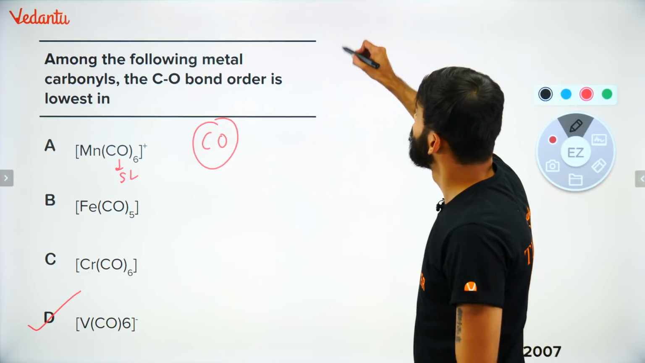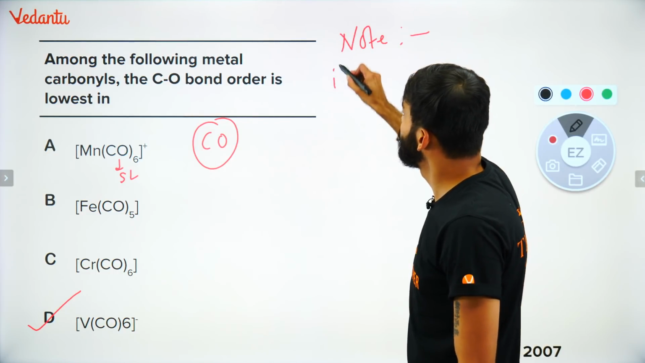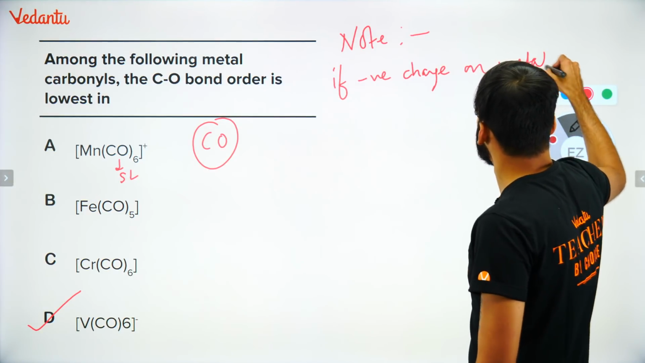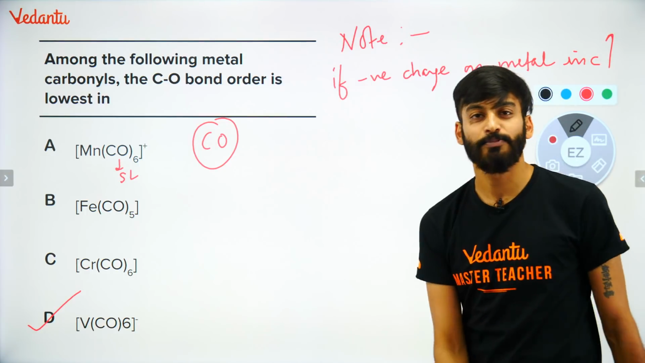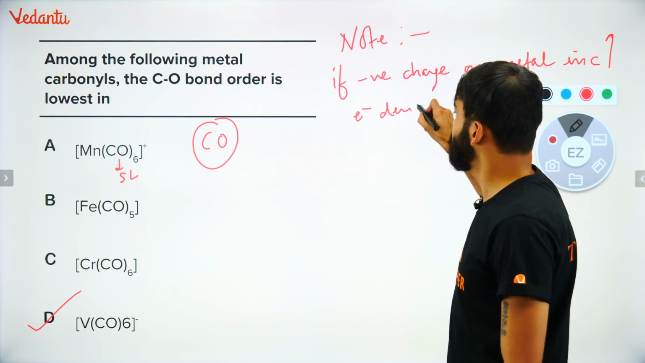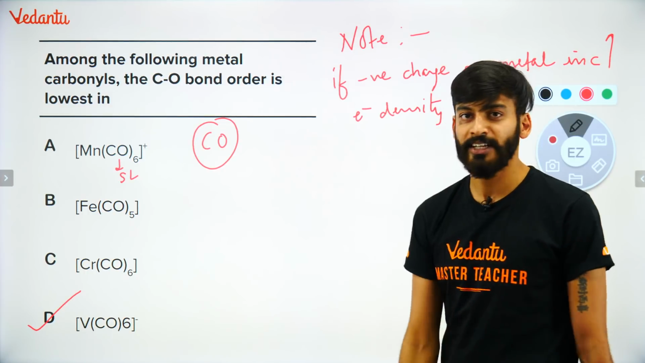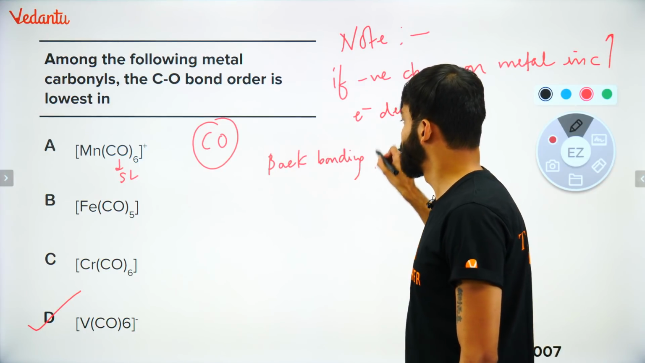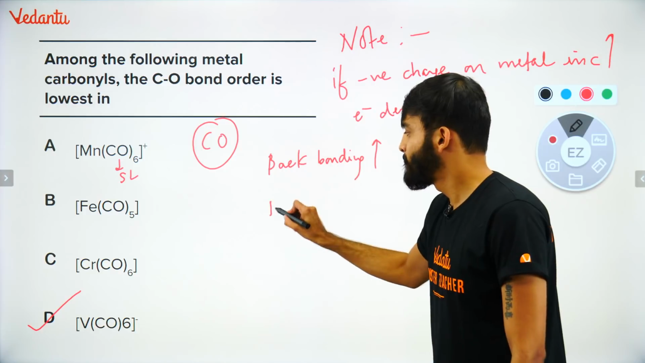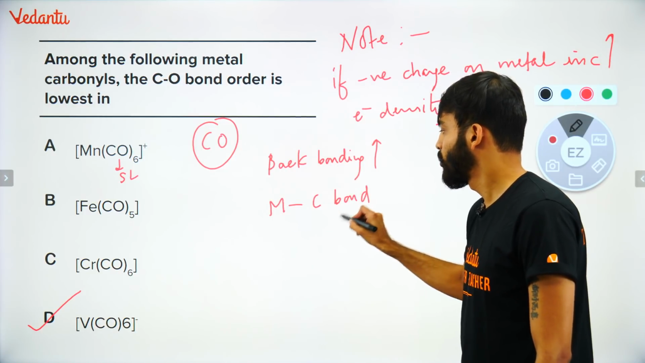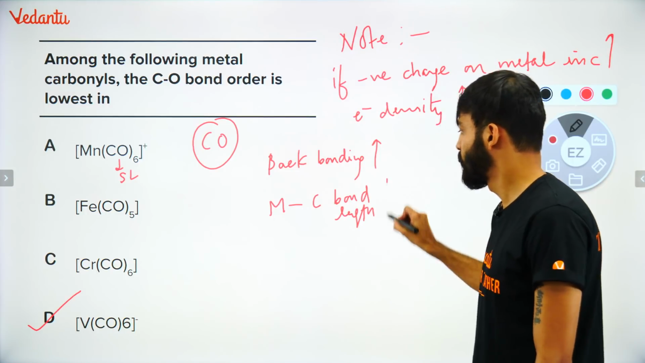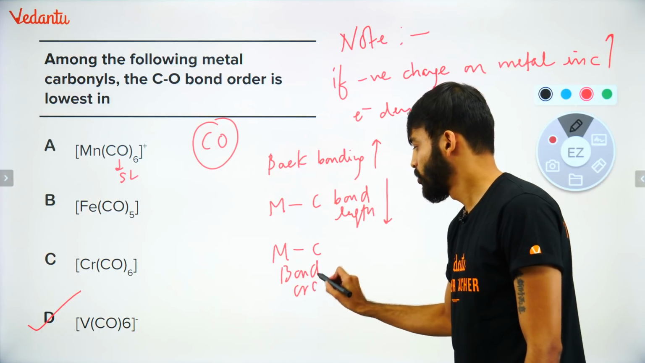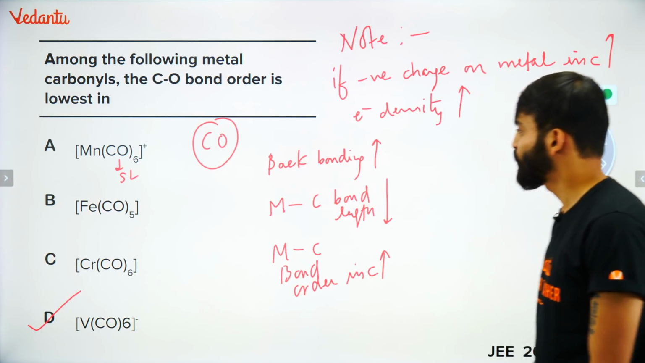You write this along with me. Note. If negative charge on metal increases, अगर metal पे negative charge बढ़ेगा, तो electron density on metal will increase. So back bonding will increase. If back bonding will increase, बच्चा लोग, metal carbon bond length decreases, and metal carbon bond order increases. But what about C double bond O?